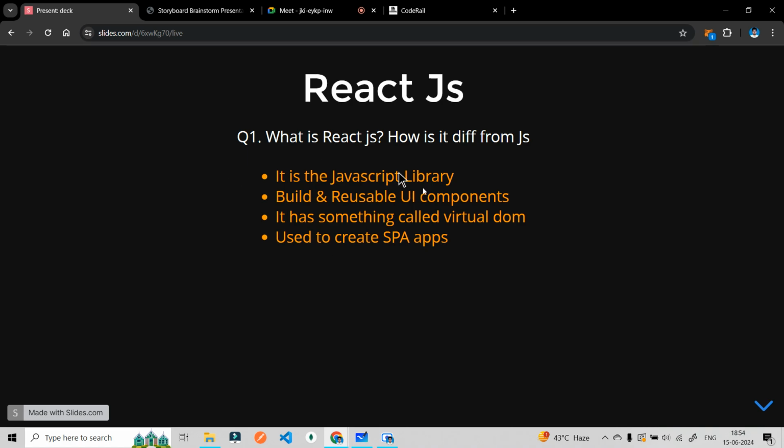Okay, the whole particular thing: why React.js, how React.js, why React.js became so famous. Because it has some features that will make our DOM manipulation much easier, and it helps to improve our performance with the help of this particular virtual DOM.